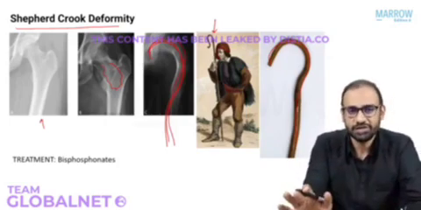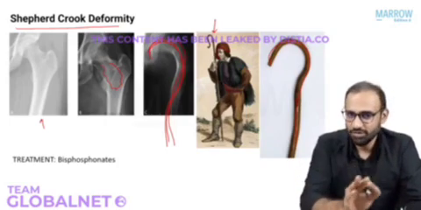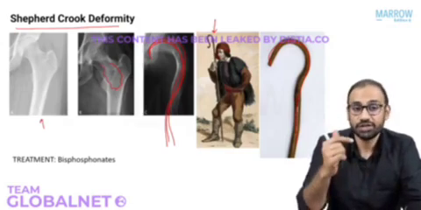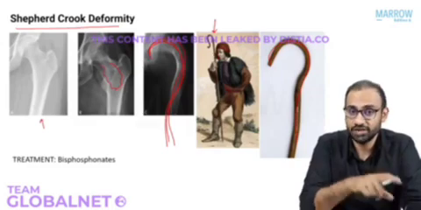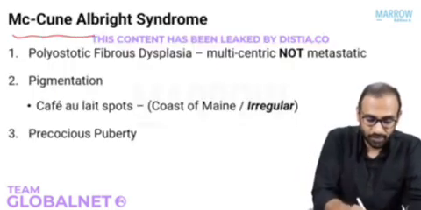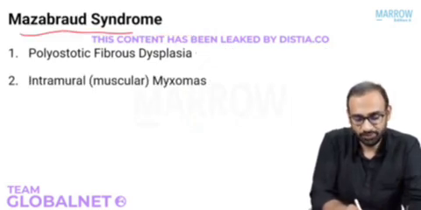So that is all about fibrous dysplasia, how it appears on X-ray, what the pathology is, and what the biopsy finding is. Okay, now the syndromes that are associated with fibrous dysplasia are asked on your exam. Two syndromes. First, McCune-Albright syndrome. Second is Mazabraud syndrome. We'll discuss this.